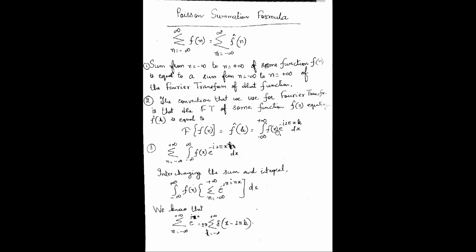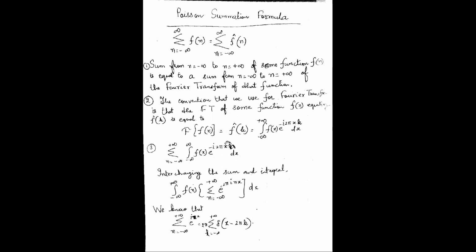So in this integral, the index here is k going from minus infinity to infinity. That's why k is there. Or you can take n also, right? In general, when we talk about the Fourier transform, we define two indices, n and k. But here I will try to prove it using the n formula.